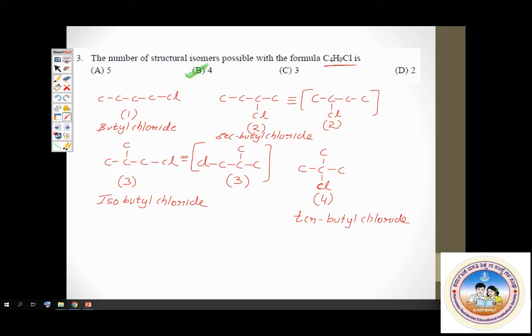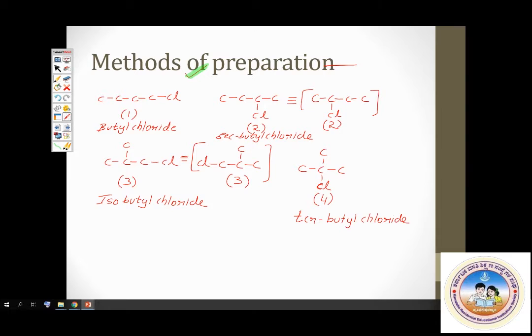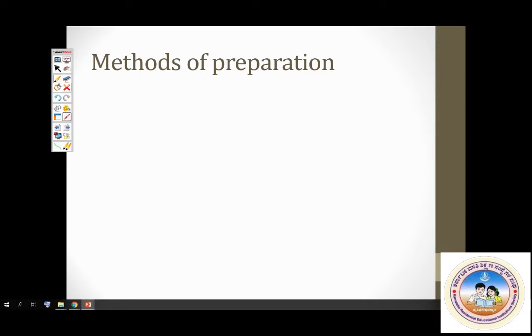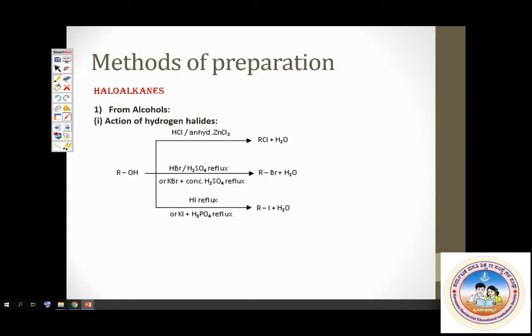Methods of preparation. What are the different methods by which we can prepare haloalkanes? First, we'll check out haloalkanes and then we'll go to haloarenes. You can prepare haloalkanes from alcohols by using HCl in presence of anhydrous zinc chloride, HBr or HI. You get the corresponding chloroalkane, bromoalkane, iodoalkane. So this is how alcohol is converted to haloalkanes.